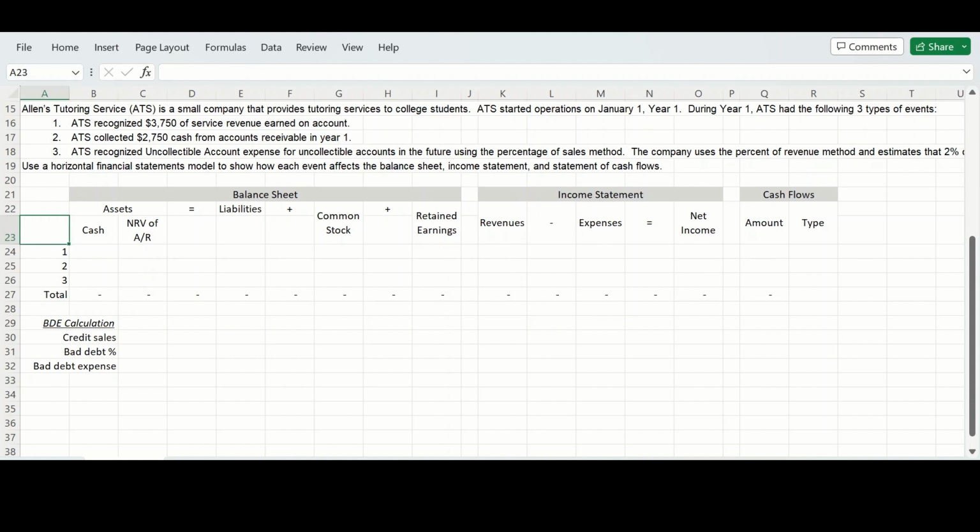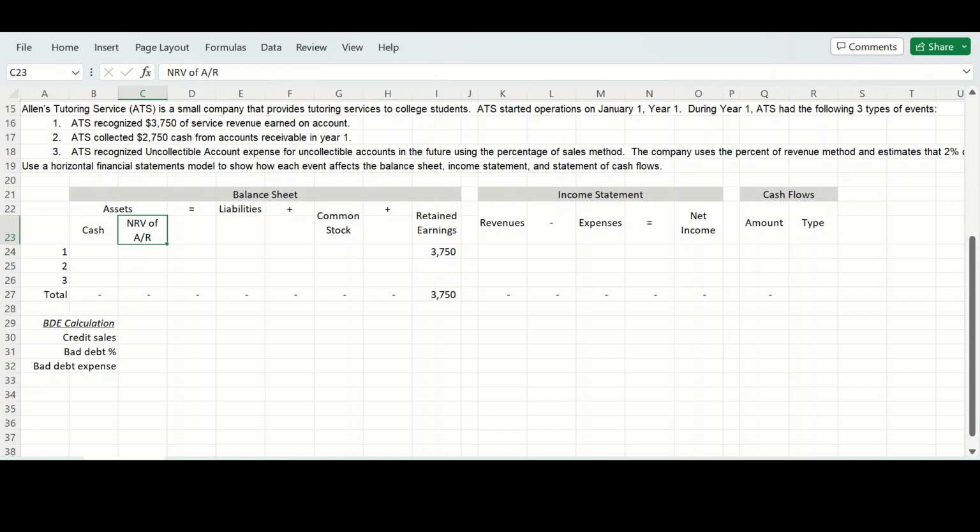So first, we have ATS recognizing $3,750 of service revenue earned on account. So that is going to be an increase to our retained earnings for the revenue amount. It's also going to increase this column I have here, net realizable value of accounts receivable.